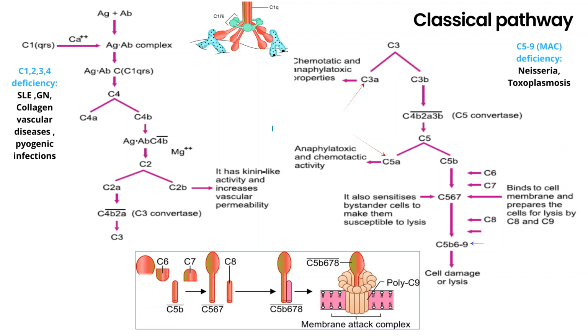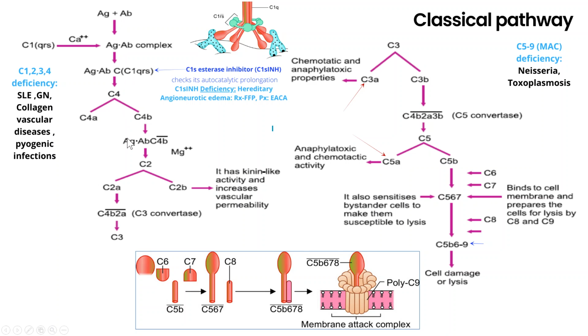Toxoplasmosis is a parasitic infection, and it affects brain, muscle, and eye tissues. In Neisseria, the other pathogen is Neisseria gonorrhoeae, which causes gonorrhea, which is a urethritis. It is a sexually transmitted disease. So, if your late components are deficient, you end up with these bacterial and parasitic infections. The person will develop this infection.